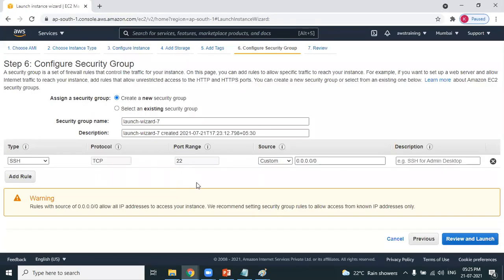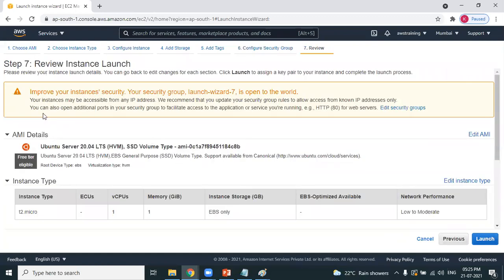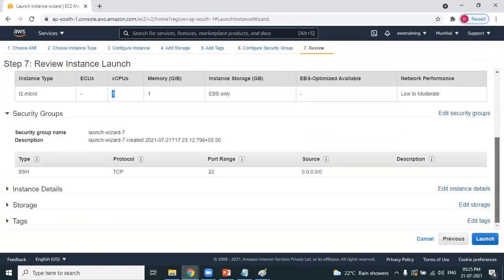Take the default. I just want to explain the importance of the security group. A security group is all about mentioning what port is open. So the SSH port will be open for this Linux machine. Well and good. Review all the steps. You are creating an Ubuntu operating system with this configuration and this storage. Got it? You are done with all the details.